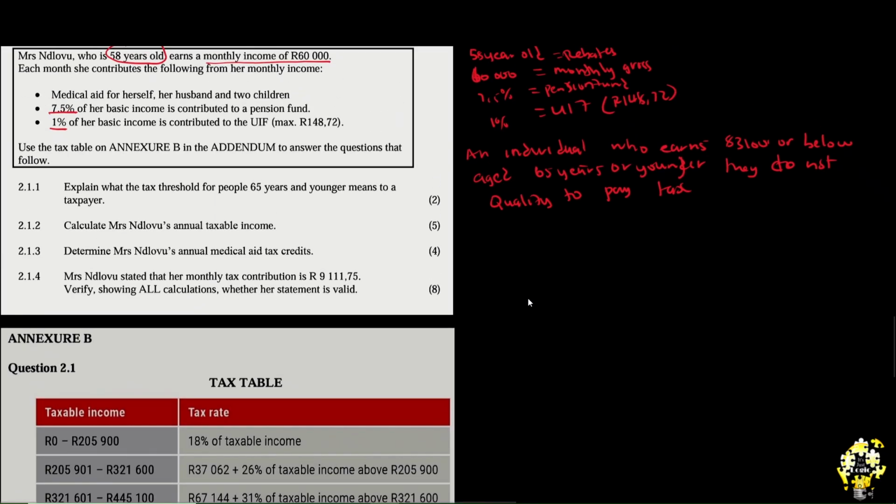Now, let's continue. Because they didn't say in this context, I feel like here you could have simply said that the tax threshold for people who are 65 years and younger who earn less than or exactly the same as the tax threshold amount are not supposed to pay tax. Could have simply said that. Let's go to calculate Mr. Ndlovu's annual taxable income. See? Annual taxable. It's fine. Let's use the monthly way. I've been using this rate for so long.